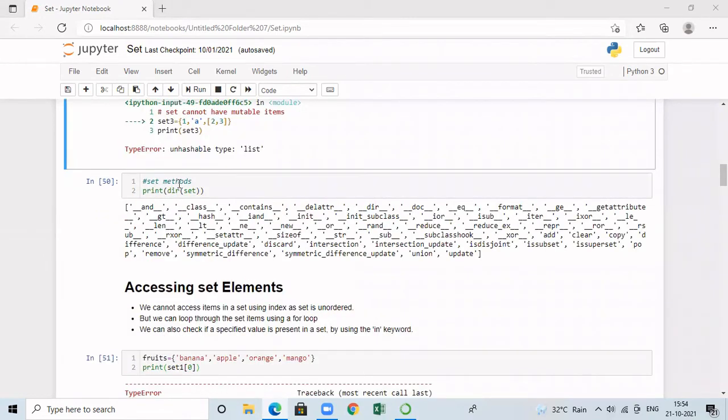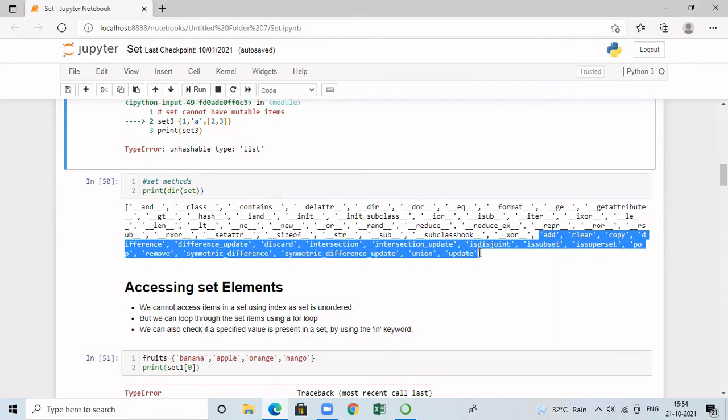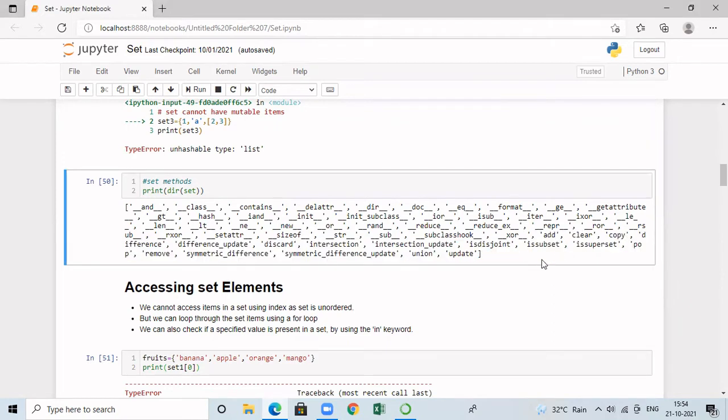We can print all the methods available for the set data type by means of dir. So print(dir(set)) is going to print all these methods. You can consider this the list of methods provided for the set object. So all these are the built-in methods.